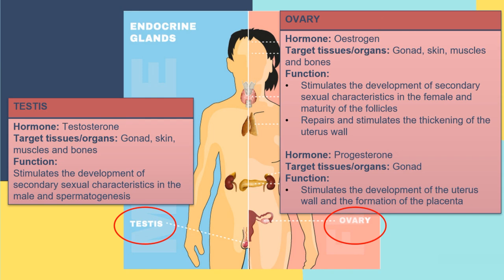For example, the pancreas will secrete what hormone? Do you still remember? The pancreas will secrete insulin and glucagon. What about the adrenal gland? The adrenal gland will secrete adrenaline and also aldosterone. The thyroid gland will secrete thyroxine.